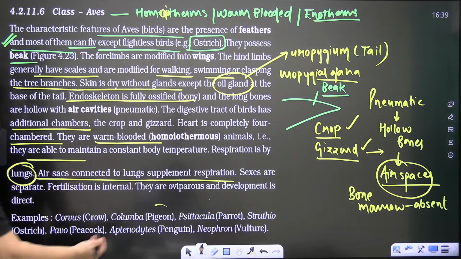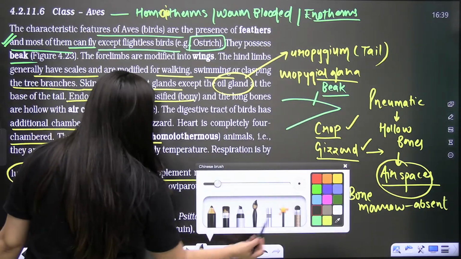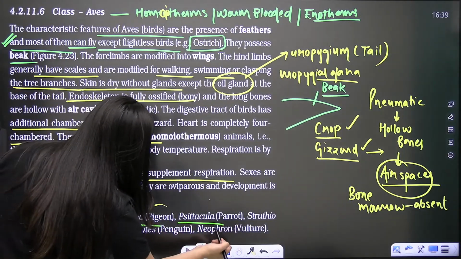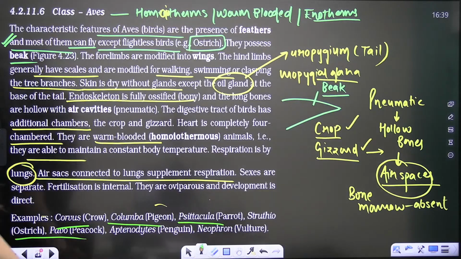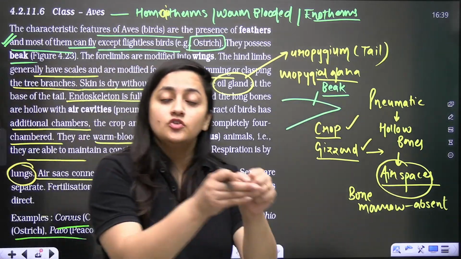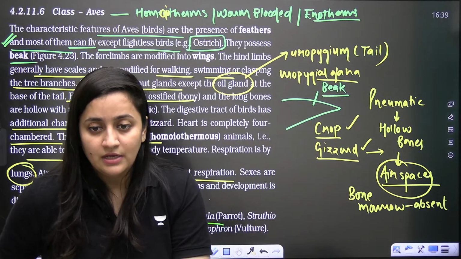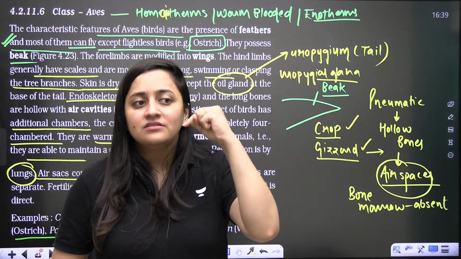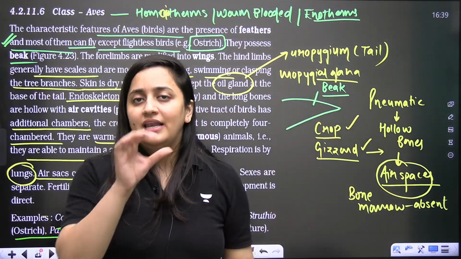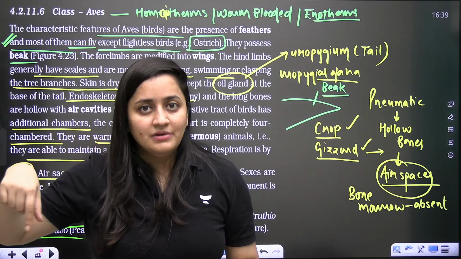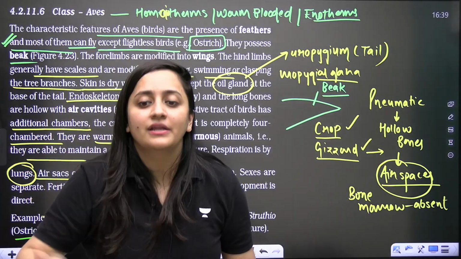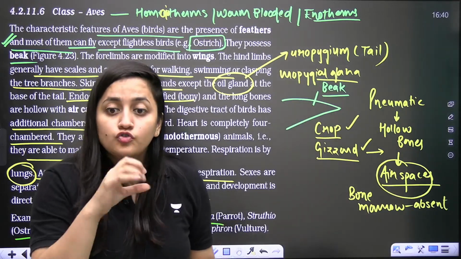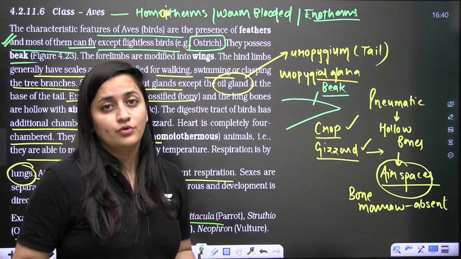Again, they are oviparous, and development is direct, with no larval stages. Corvus, Columba, these are the examples here. You should know the zoological name as well as the common name. In 2022, if you check the NEET paper, they asked questions on the basis of examples only, like: out of the animals falling under the group, which one has crop and gizzard? They gave the options A, B, C, D. So you should know the examples.